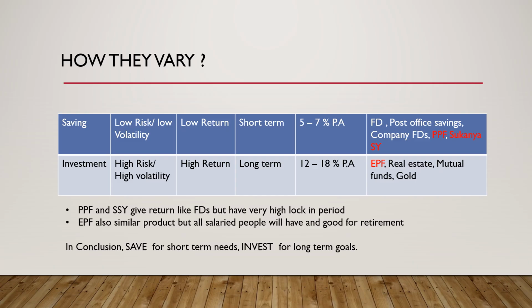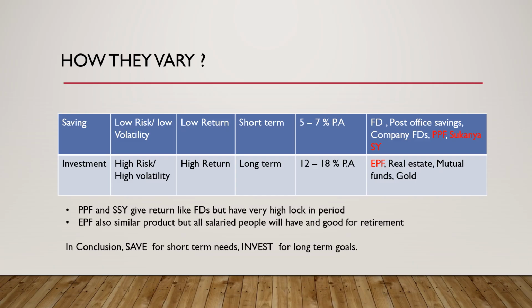Now let us go to investing. In investment, your principal might go down in the short term. These financial products have a high risk and high volatility associated to them, but they also give high return in the long term. They give about 12 to 18% annualized return. Examples are real estate, mutual funds, gold, stocks.